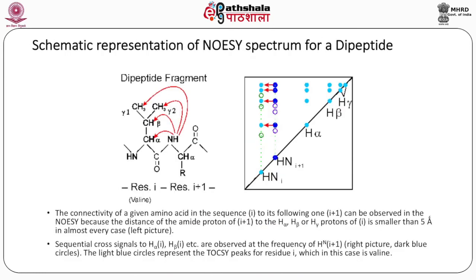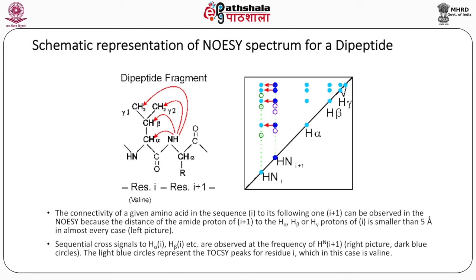So, a schematic representation of a NOESY spectrum for a dipeptide to look at the value of it. A schematic of the dipeptide fragment is shown on the left. The connectivity of a given amino acid in the sequence, i, to its following one, i plus 1, can be observed in the NOESY because the distance of the amide proton of i plus 1 to the H alpha, H beta or H gamma protons of i is smaller than 5 angstrom in almost every case, as shown in the left picture with arrows.